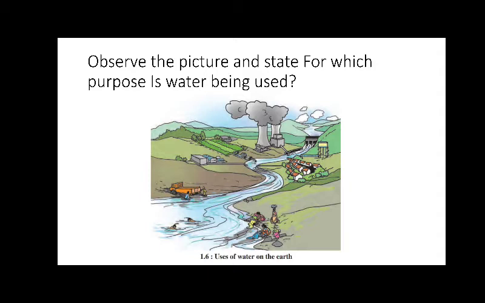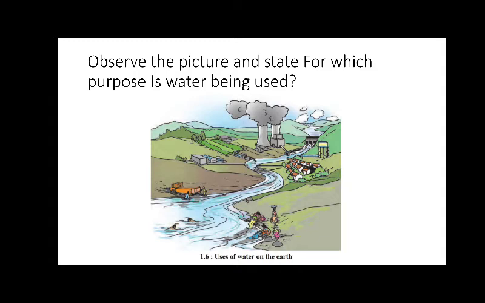Some people are washing a vehicle. Then water is being used in the factories. Water is being stored in the dams. And there are houses over there. So the people use water from the river. Likewise, we can use water in many activities.